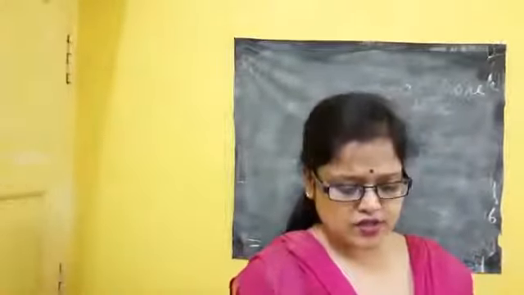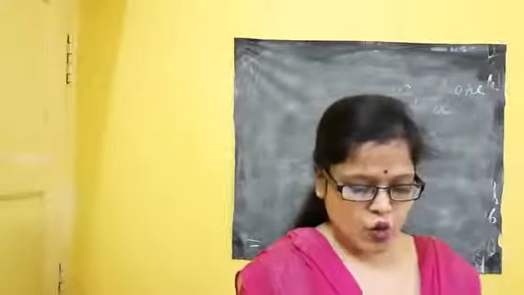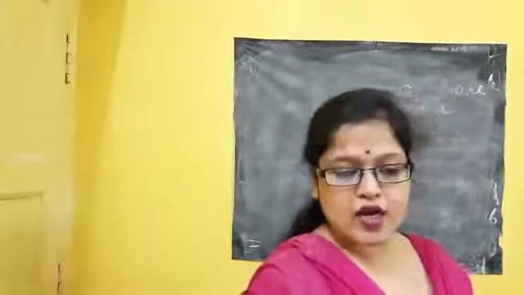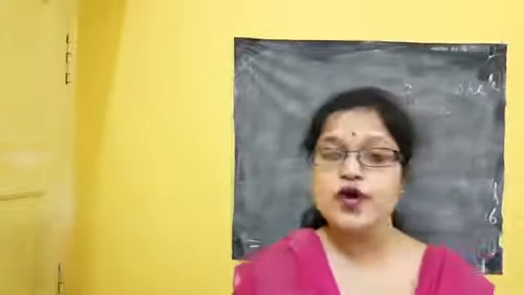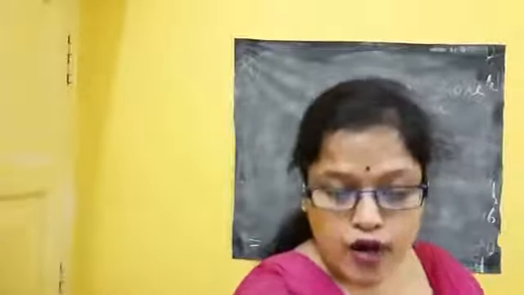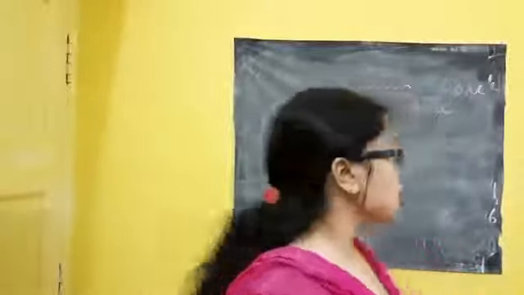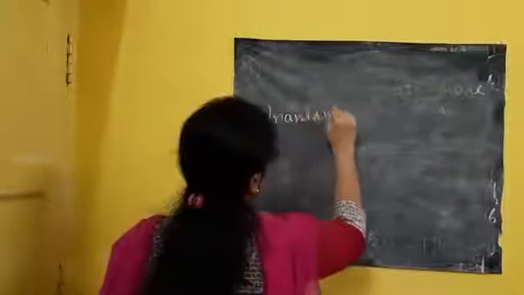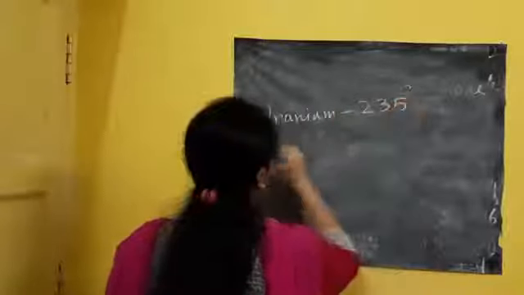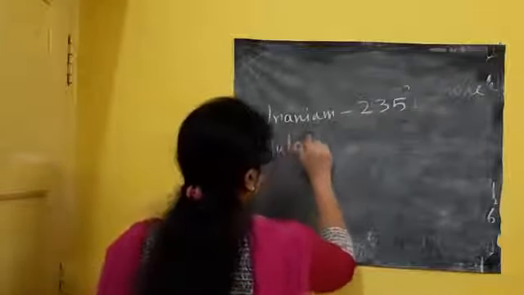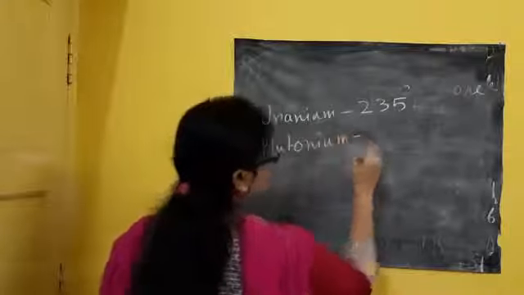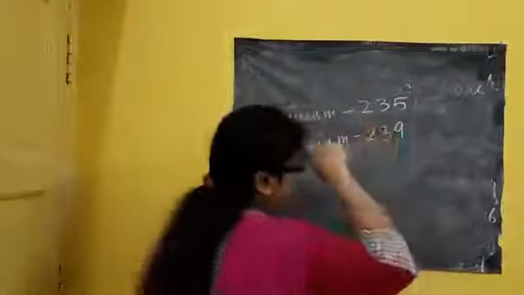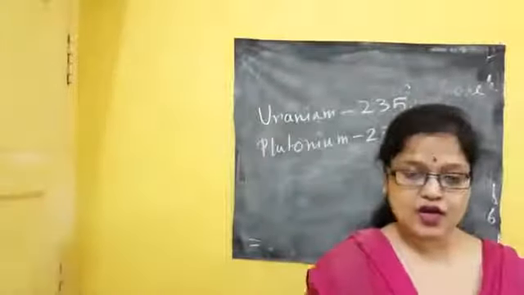Now coming to question number 17. Question 17 is: which substance is used as fuel in a nuclear reactor? Remember that radioisotope uranium-235 or plutonium-239. So either uranium-235 or plutonium-239 will be used as radioactive fuel in a nuclear reactor.